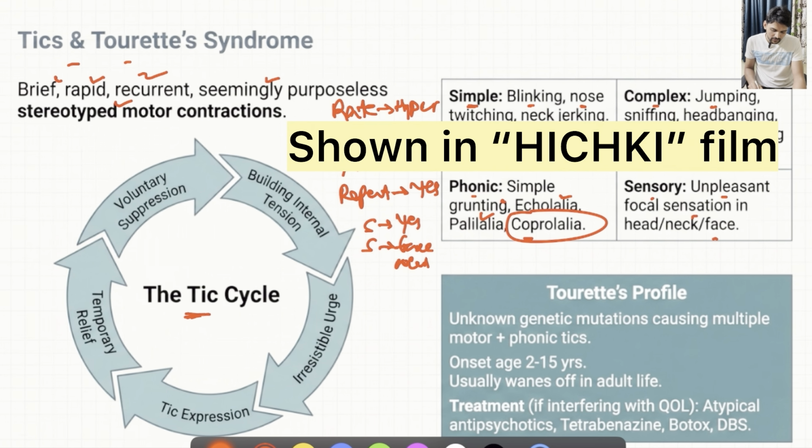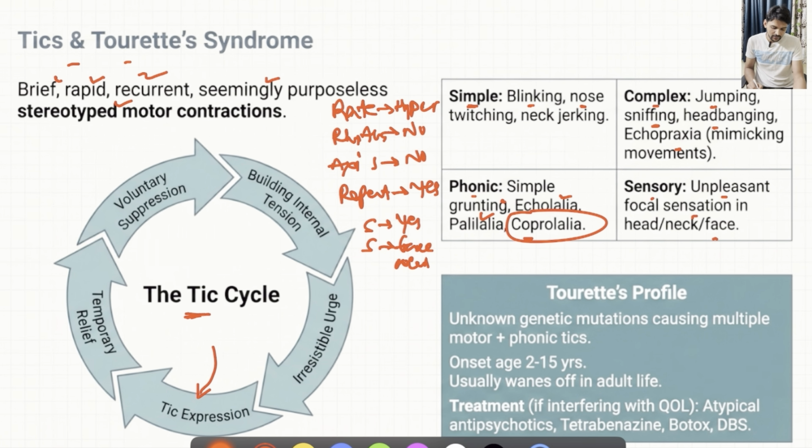So what happens is when they express this tic, there will be temporary relief. Then again they might start having the urge of these twitching movements, but they will try to voluntarily suppress it. But this suppression will build internal tension. Then there might be irresistible urge leading to the expression of tics again. So this is the tic cycle we can say.